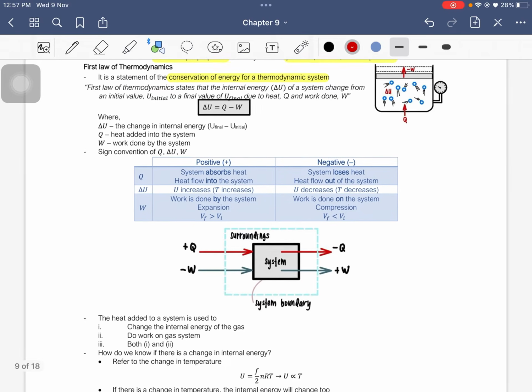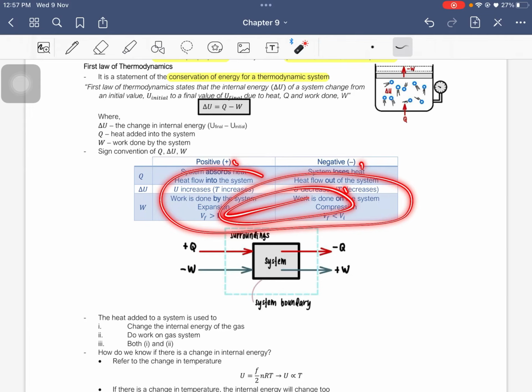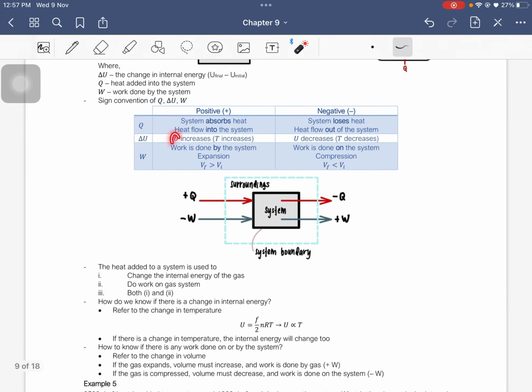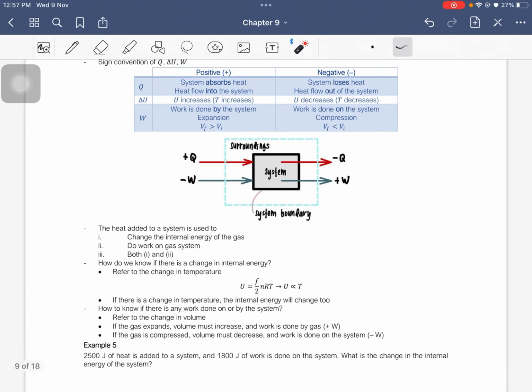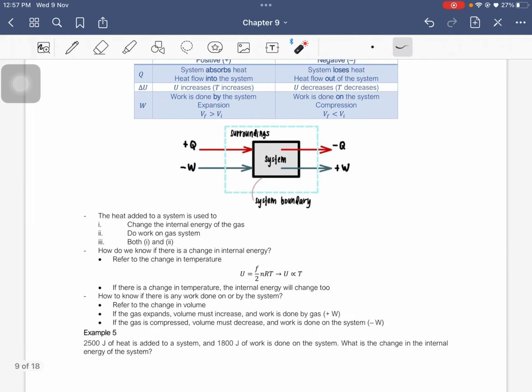Okay, so the sign convention of Q, delta U, and W is very important. The keywords in order for you to know whether it's going to be positive or negative are shown in this table here. So remember, internal energy has a relationship with temperature, they're directly proportional. So if heat is going into the system, it will be positive. If it's leaving the system, it will be negative. Work, if it's done on the system, it will be negative. If it expands, or work is done by the system, it will be positive.